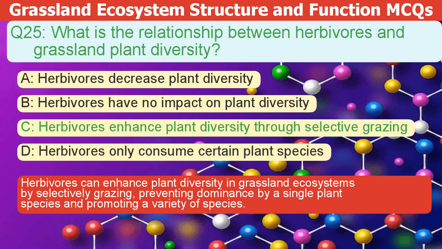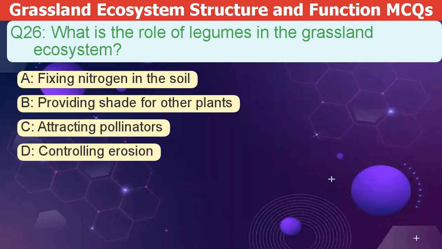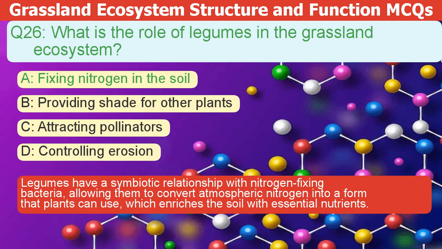a variety of species. What is the role of legumes in the grassland ecosystem? A. Fixing nitrogen in the soil. B. Providing shade for other plants. C. Attracting pollinators. D. Controlling erosion. The correct answer is A. Legumes have a symbiotic relationship with nitrogen-fixing bacteria. This allows them to convert atmospheric nitrogen into a form plants can use. This enriches the soil with essential nutrients.